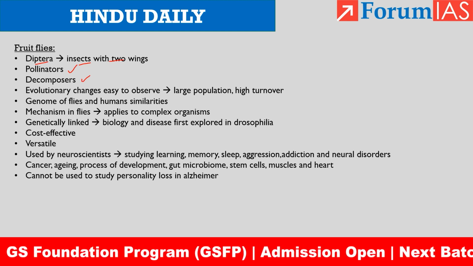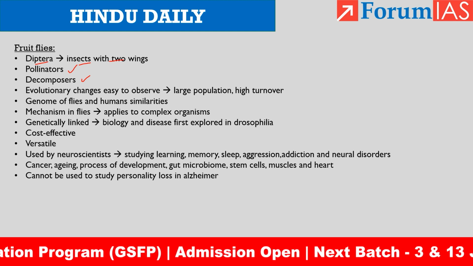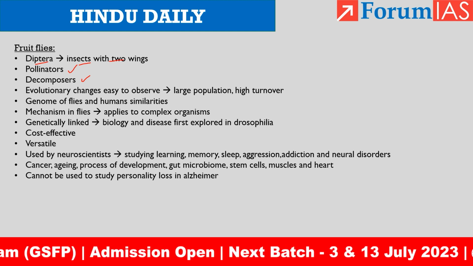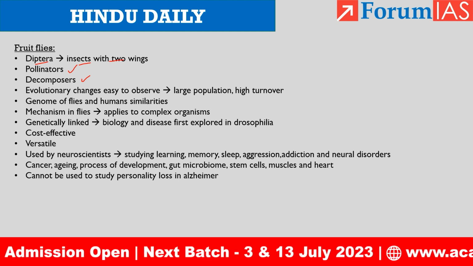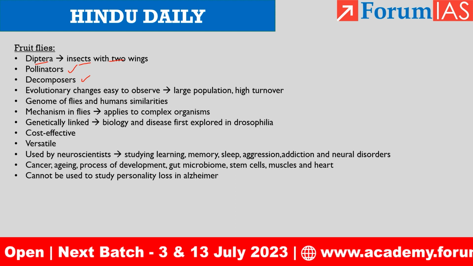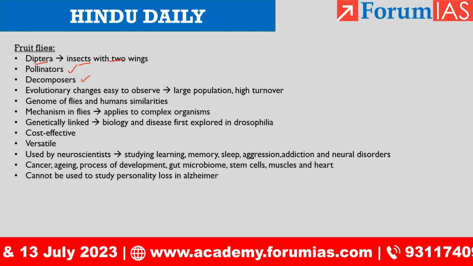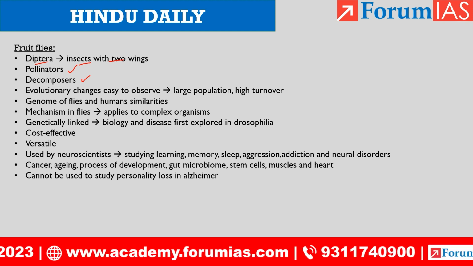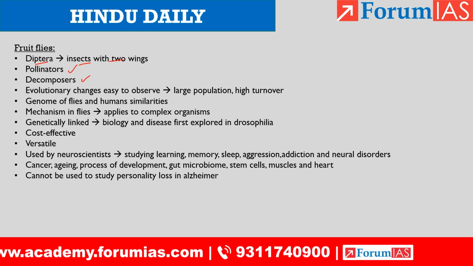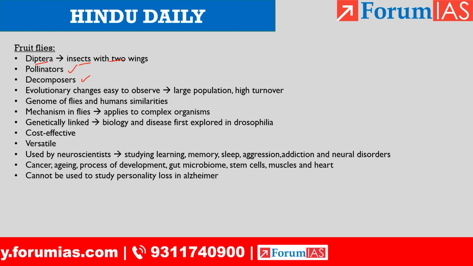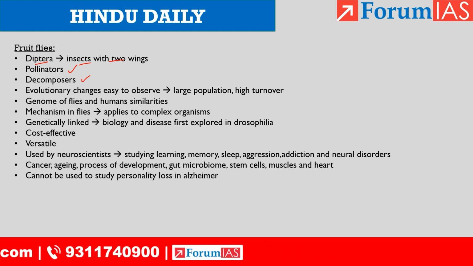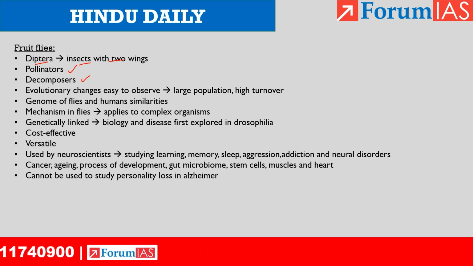Now it is summer. If you keep a basket of fruits in your kitchen, when you open it, you will see fruit flies flying out of it. They are not even the size of your fingernails. They are very small, but they are effective pollinators and decomposers. So this fruit fly can reproduce at a very large scale and very quickly.